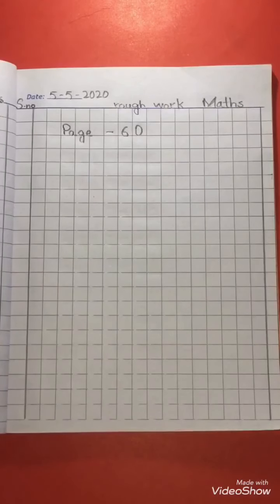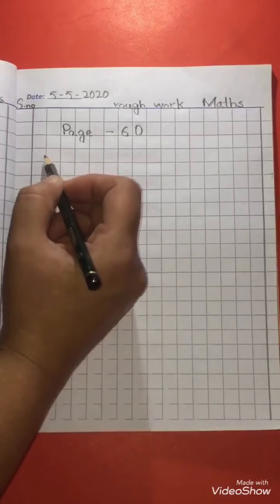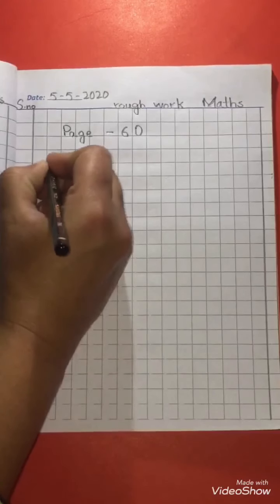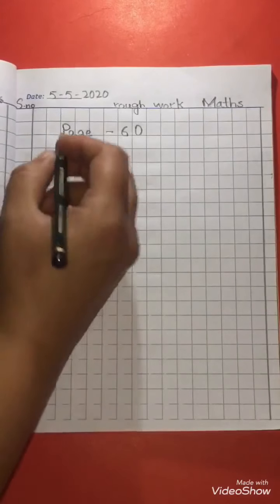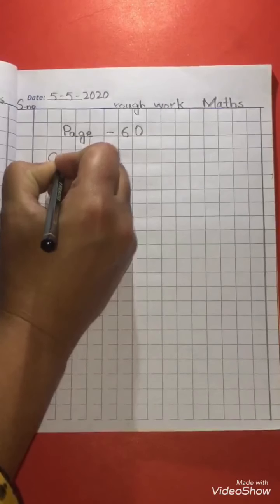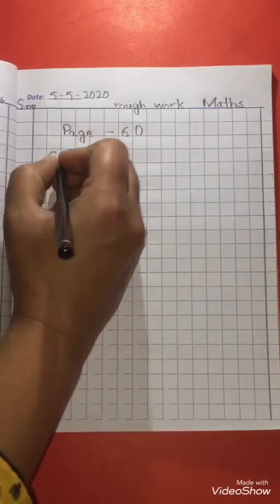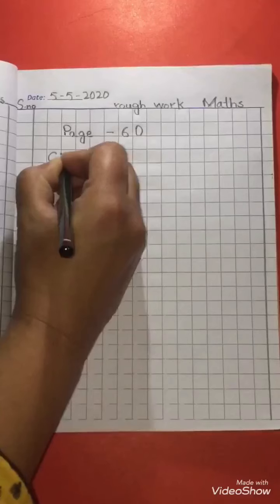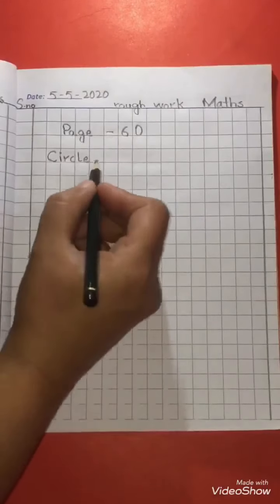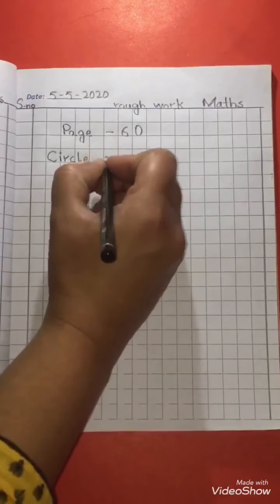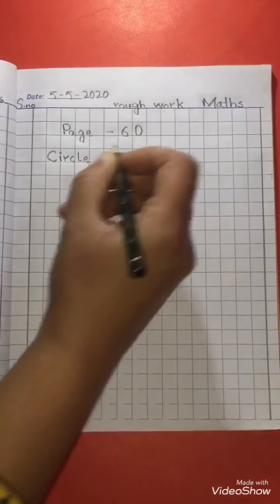The question is, leave the line and write capital C in the second block in the next line. Now we will complete the spelling of circle. Capital C, small I, R, C, L, E. Circle. Leave one block and write the spelling of the, T-H-E, the.